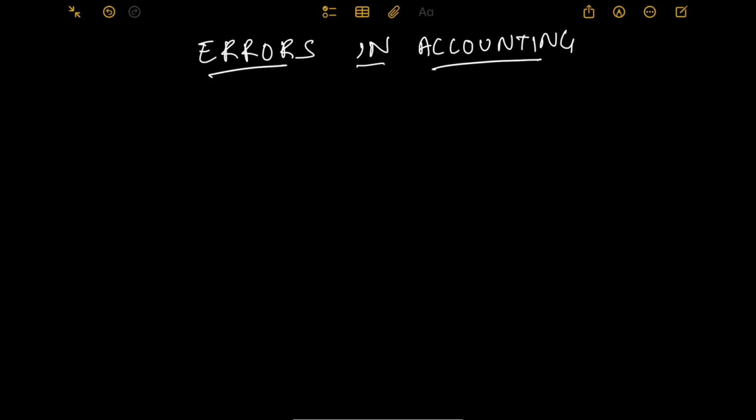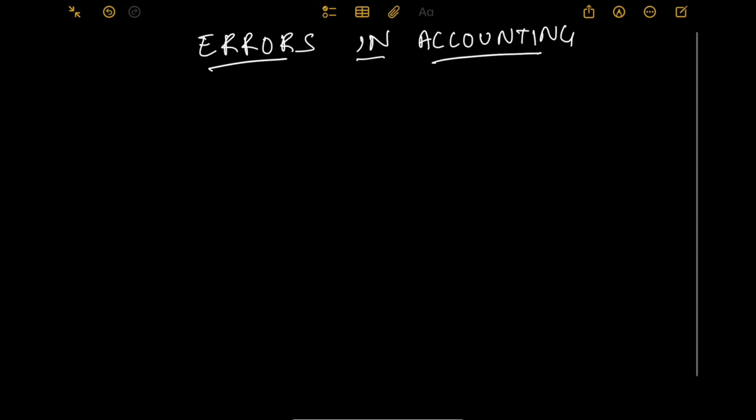Now, these small types of errors, they could have an impact on the financial statements like trial balance, trading and loss account, balance sheet. There are mainly 6 types of errors in accounting. The first one is the error of omission.